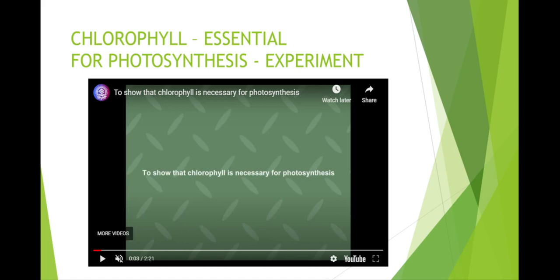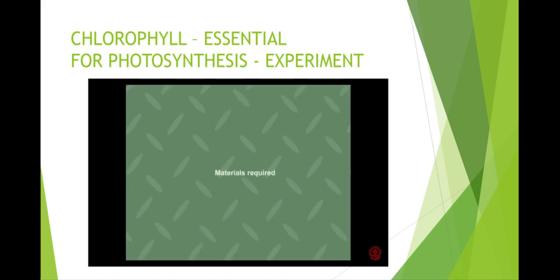Now let us see the experiment to show that chlorophyll is necessary for photosynthesis.